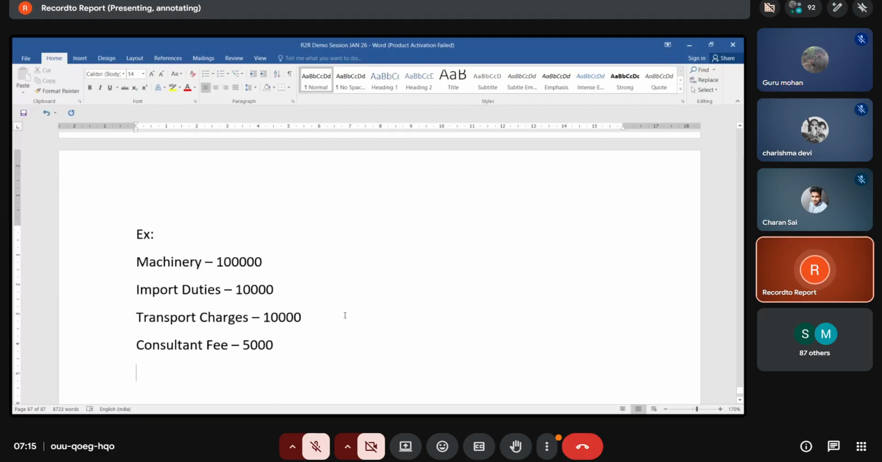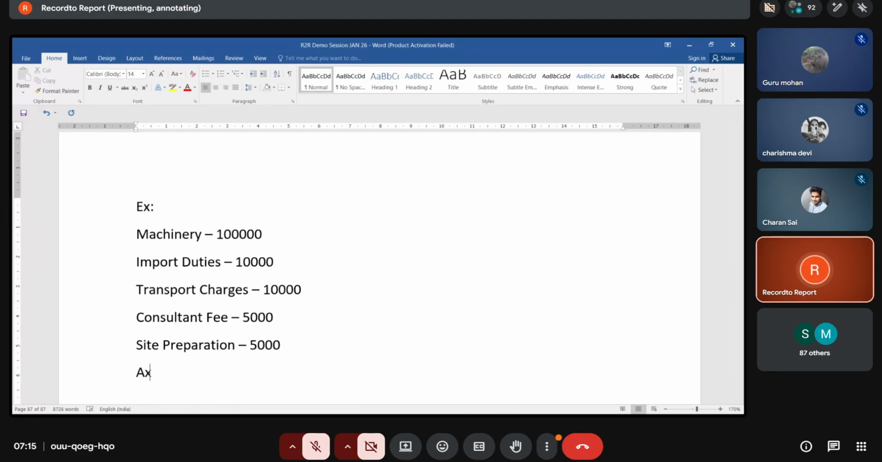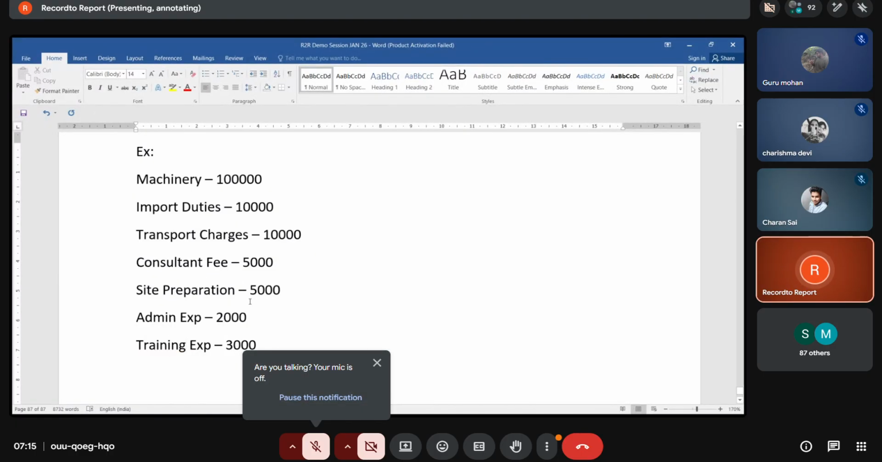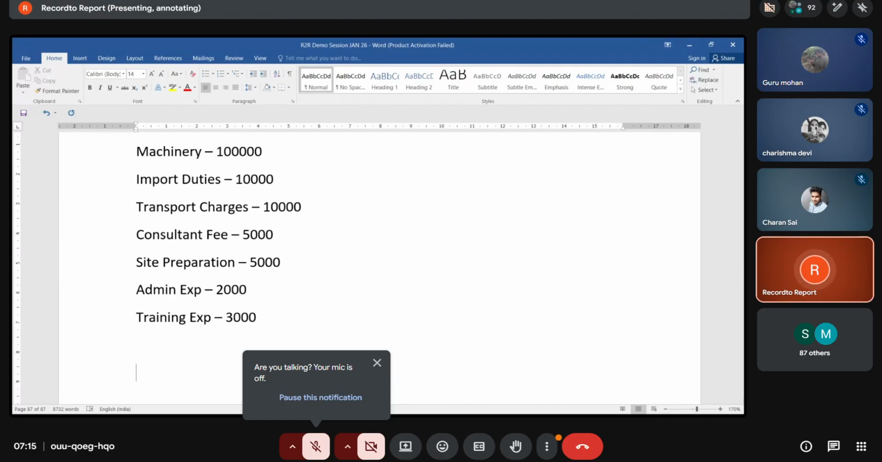To install that machinery, the site has to be prepared, right? So we prepare that. There are some expenses of 5,000 rupees. And the company paid some admin expenses, 2,000 for administration. For training on that machinery, training expenses, the company paid 3,000 rupees. So now tell me, what is the total cost of the asset, guys, as per your understanding?